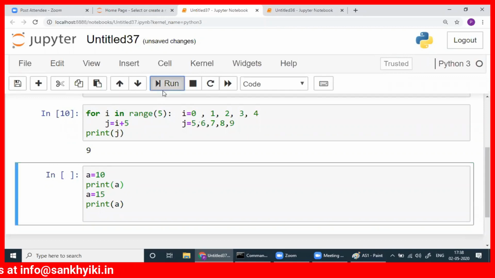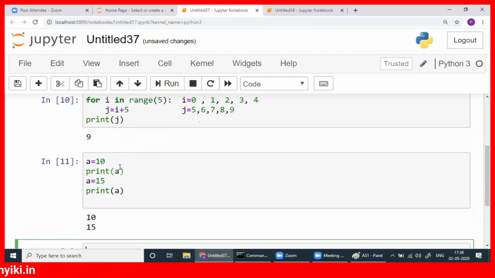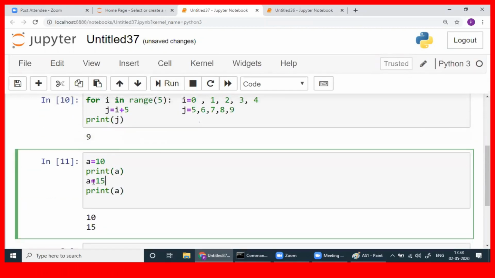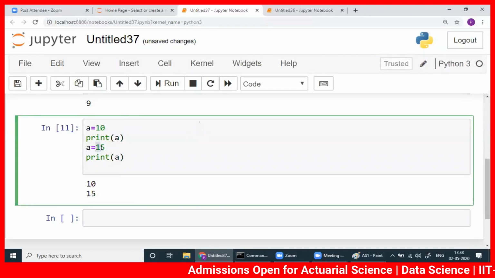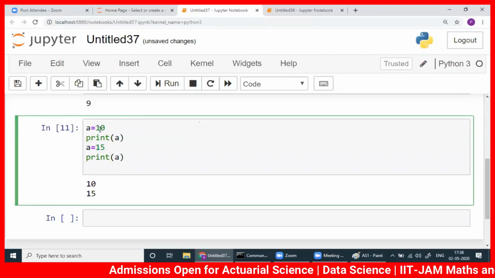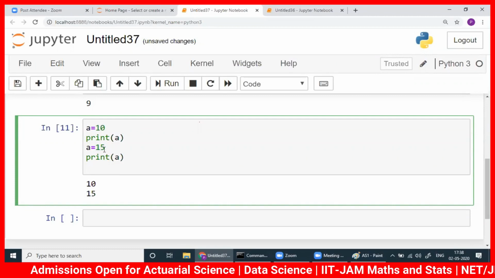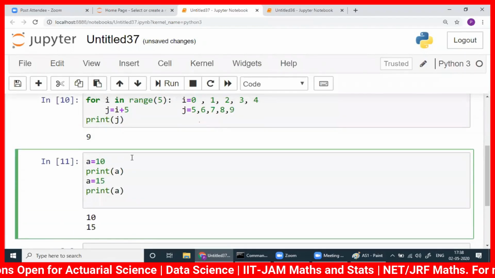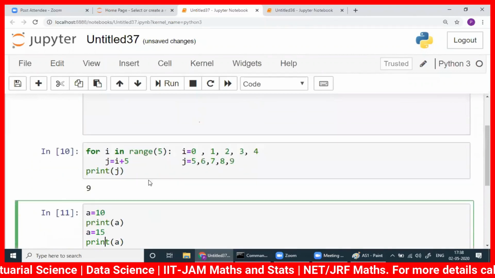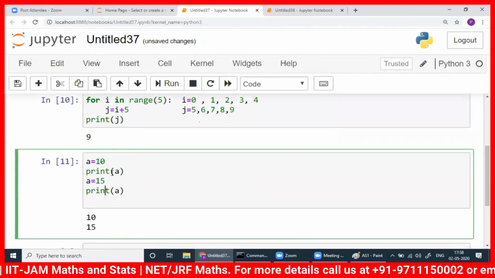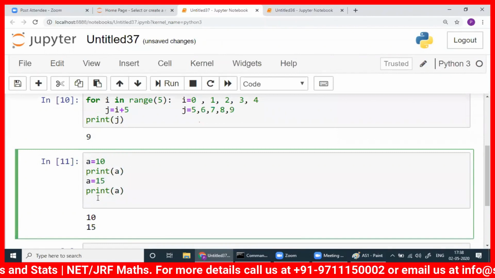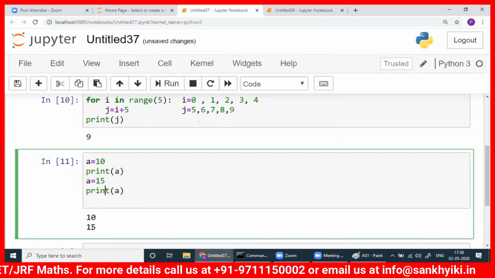So if you write this, see, here a was 10. We defined, but we changed a now. So you are getting 15 here. So the 10 was there, now it changed to 15 because this is the current value. Okay. So this value will be replaced by this value. Now here, again, when I say replacement, it's technical. Okay. Mutability concept will come, that I will introduce in the next class. But yeah, just remember, you will get 15 here.